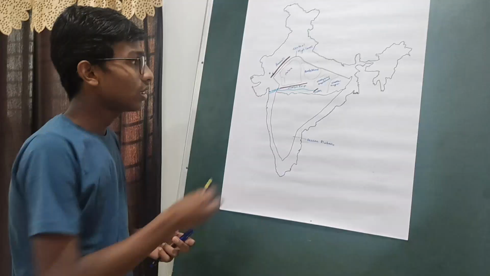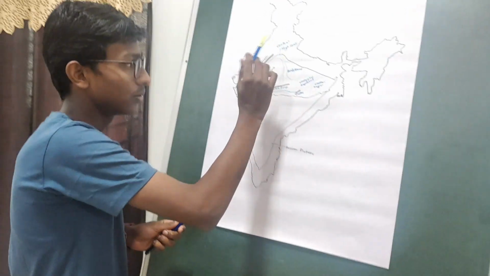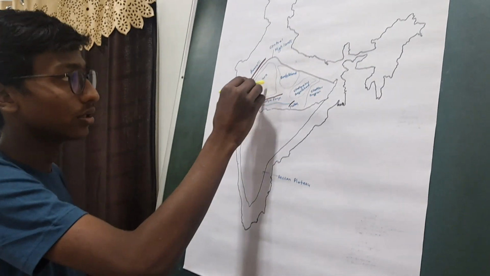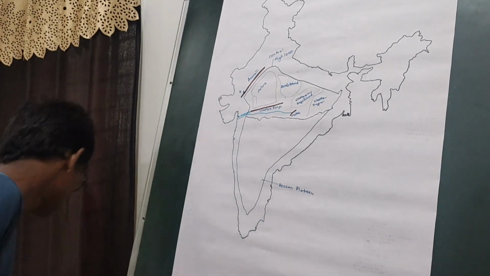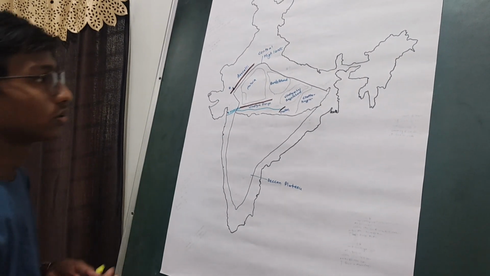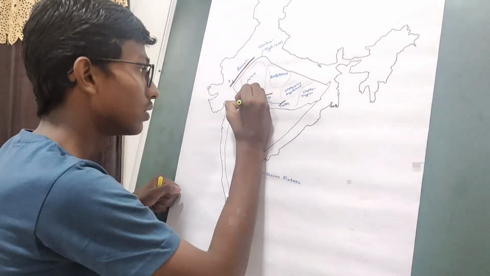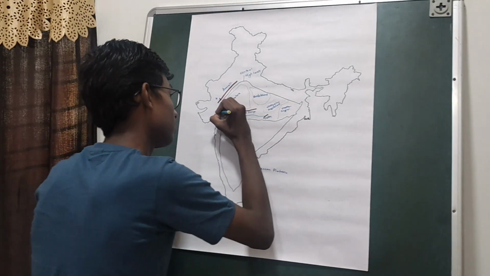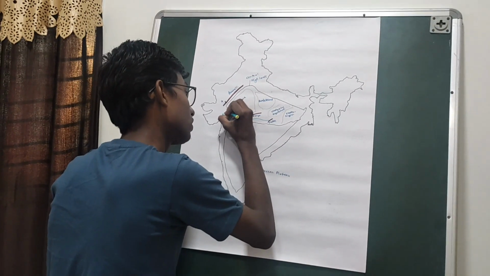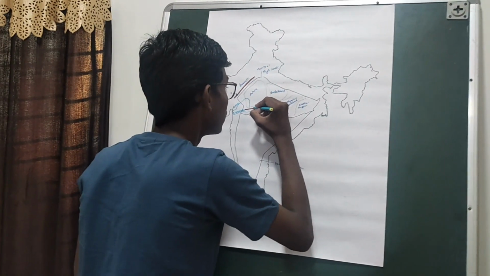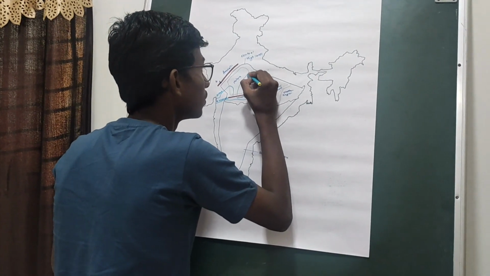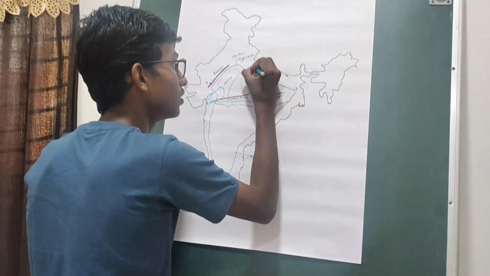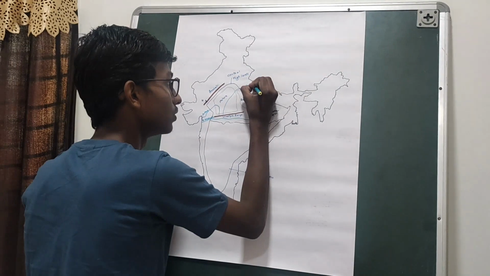Before going to the Vindhyachal Baghelkhand Plateau, we'll learn about the rivers in the Bundelkhand Plateau and the Malwa Plateau. In the Vindhya range, where it originates, we have River Mahi. Then we have River Chambal, which originates in the Vindhya range and further joins River Ganga.